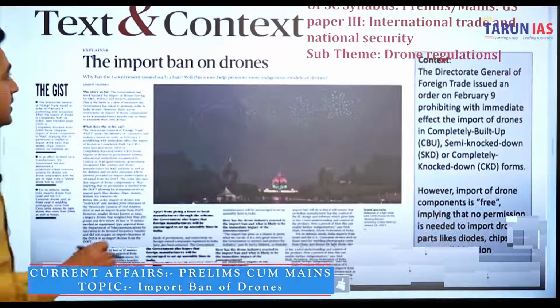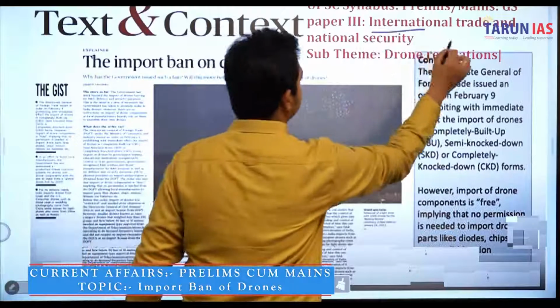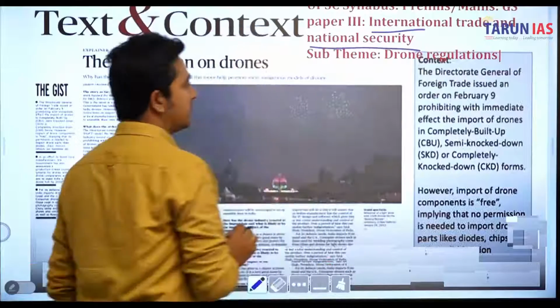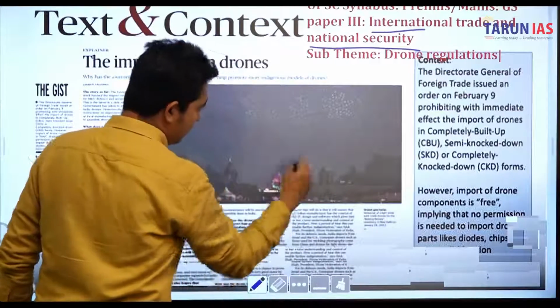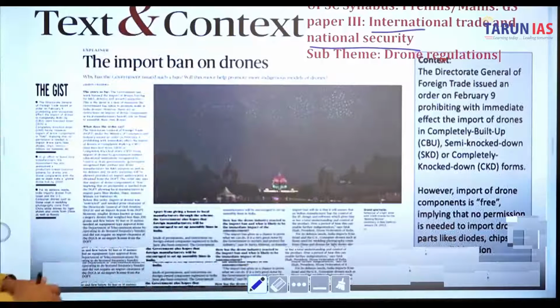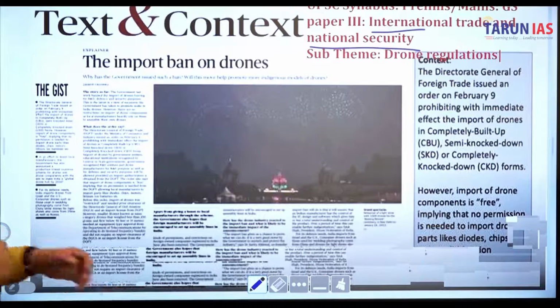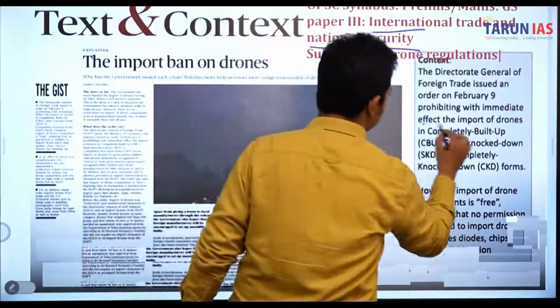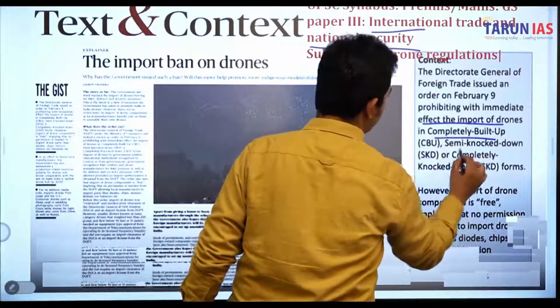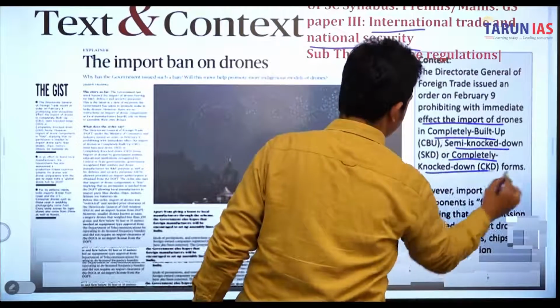The syllabus topic is international trade and national security, and the subject is drone regulation. The Director General of Foreign Trade, DGFT, issued an order on February 9 prohibiting, with immediate effect, the import of drones in completely built up CBU, semi-knocked down SKD, or completely knocked down CKD forms.